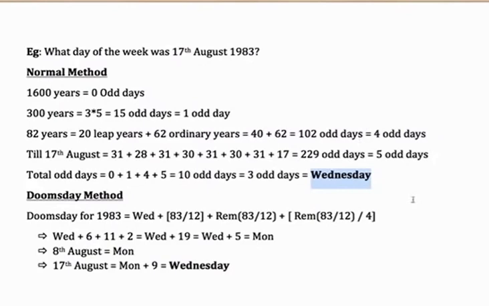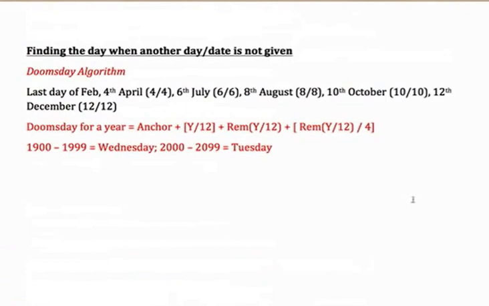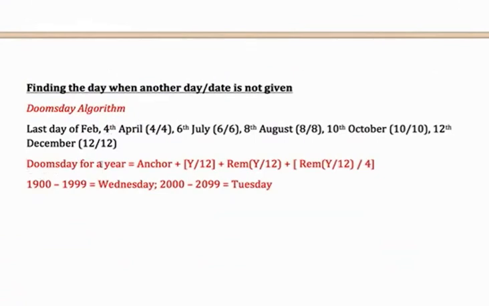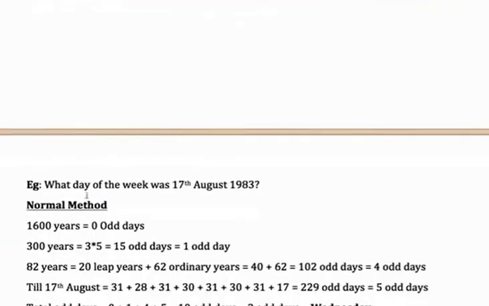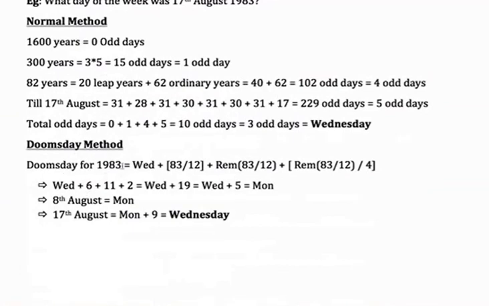Now let's see, would the question become simpler if we had used the doomsday algorithm? Let's see how simple it becomes. First of all, what do we need to do? We need to calculate doomsday for the year, that is 1983. We'll have to use Wednesday as the anchor because it was in the previous century. So doomsday for 1983 will be Wednesday, the anchor, plus the last 2 digits 83 by 12, its remainder, and whatever is the remainder, that divided by 4.